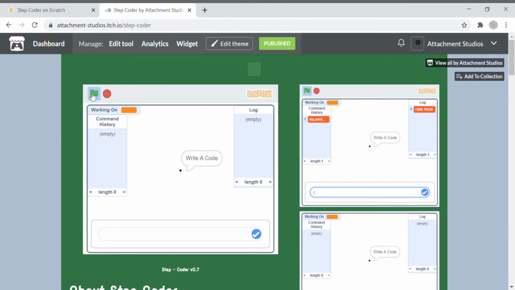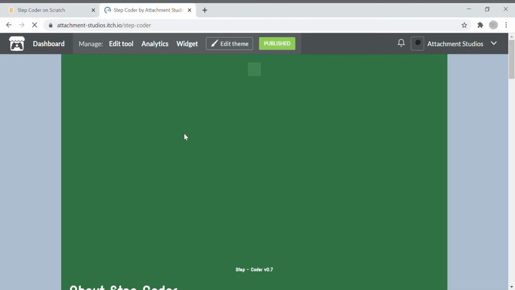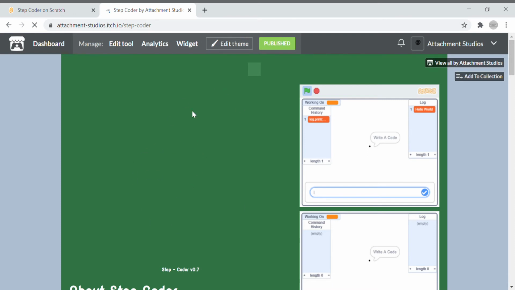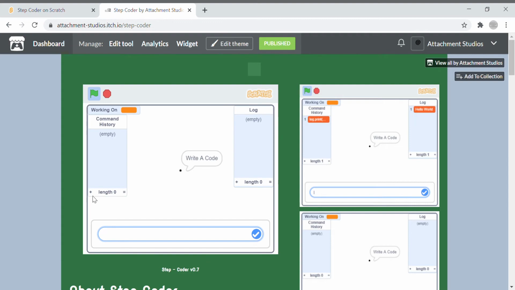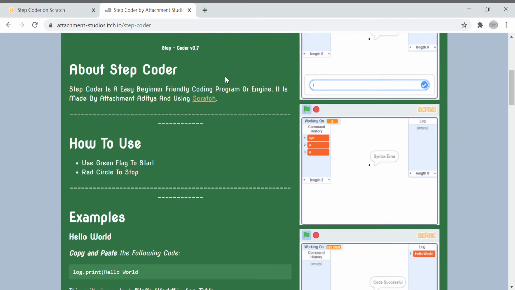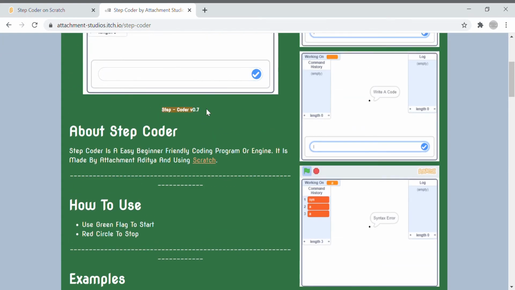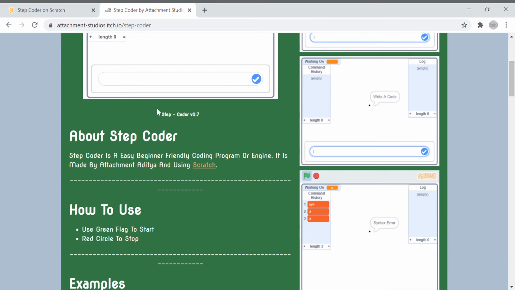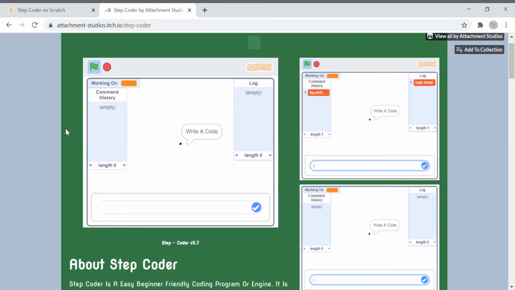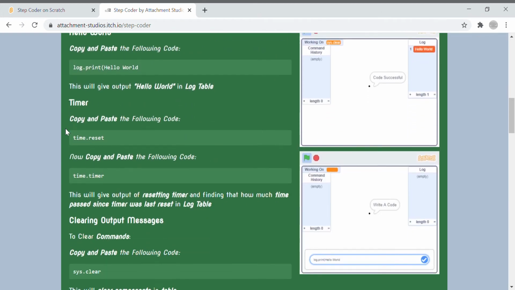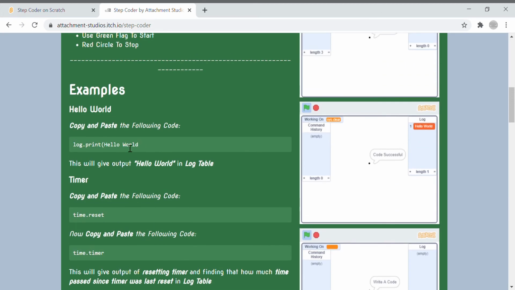Click the green flag. This will let me load the page. Green flag, come over. This green flag or this green flag will work. And this is Step Coder 0.7. 0.8 will release in October because all of our projects are on hold.